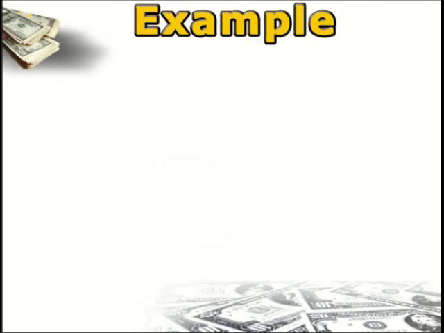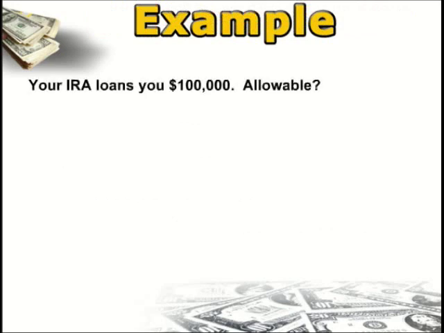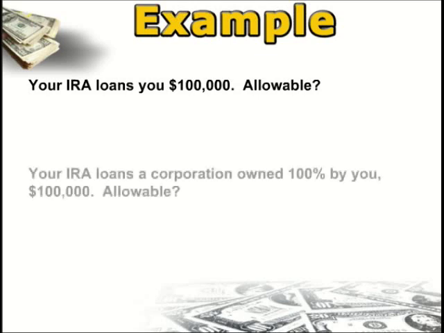So quick examples here. Number one, if my IRA loans me money, my IRA is considered completely and fully distributed, and I have a tax disaster on my hands. Alternatively, let's say I'm a really crafty, shrewd guy, and I create a corporation that I only own 49% of. So if I look at the tax code itself, it looks like I'm in full compliance. Now I have my IRA make a loan over to that corporation. Bad news, guys. That is probably going to be considered a prohibited transaction, which means the IRA is going to be completely and fully distributed.